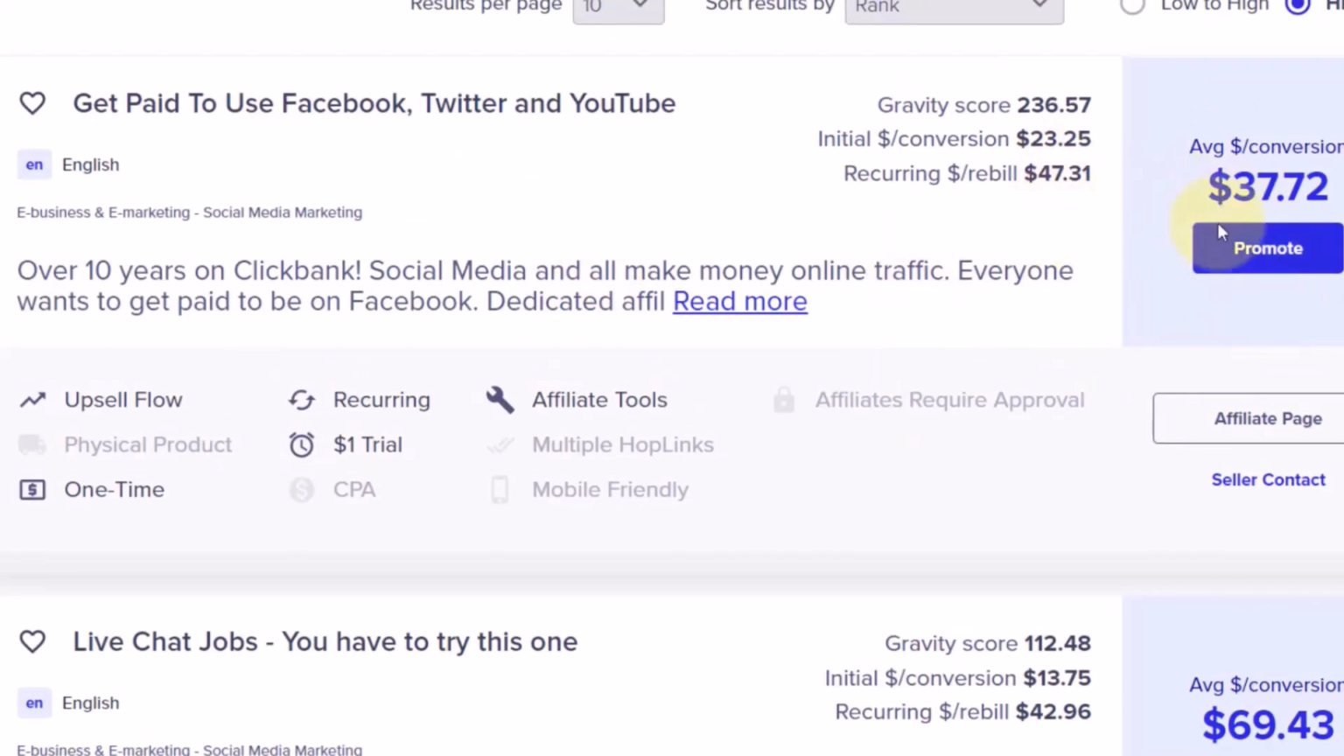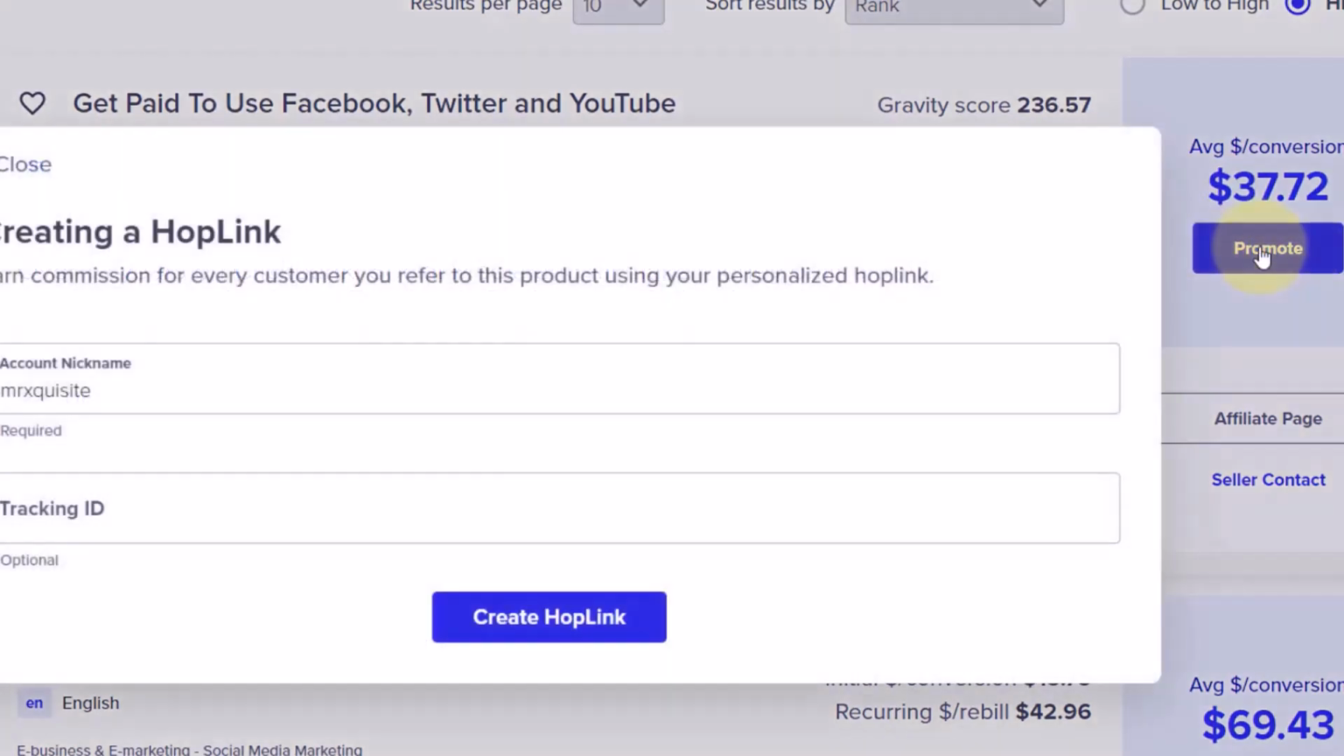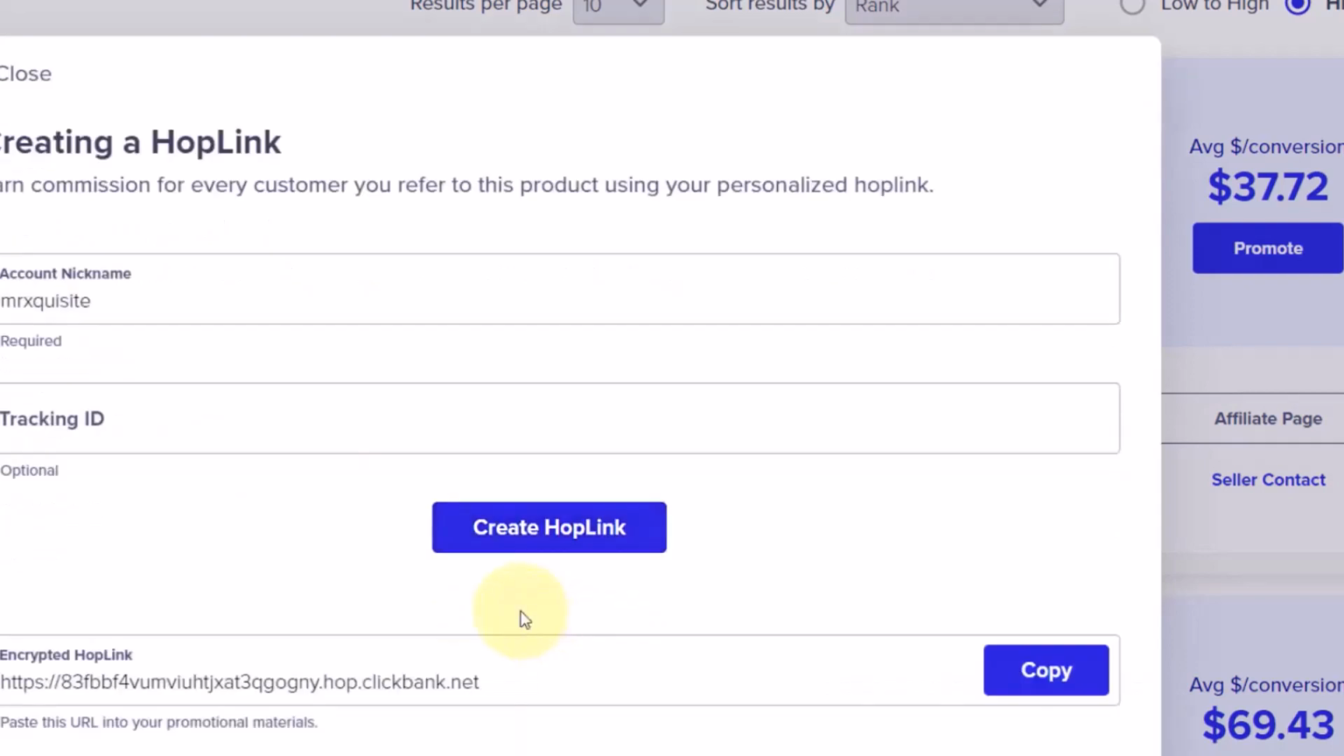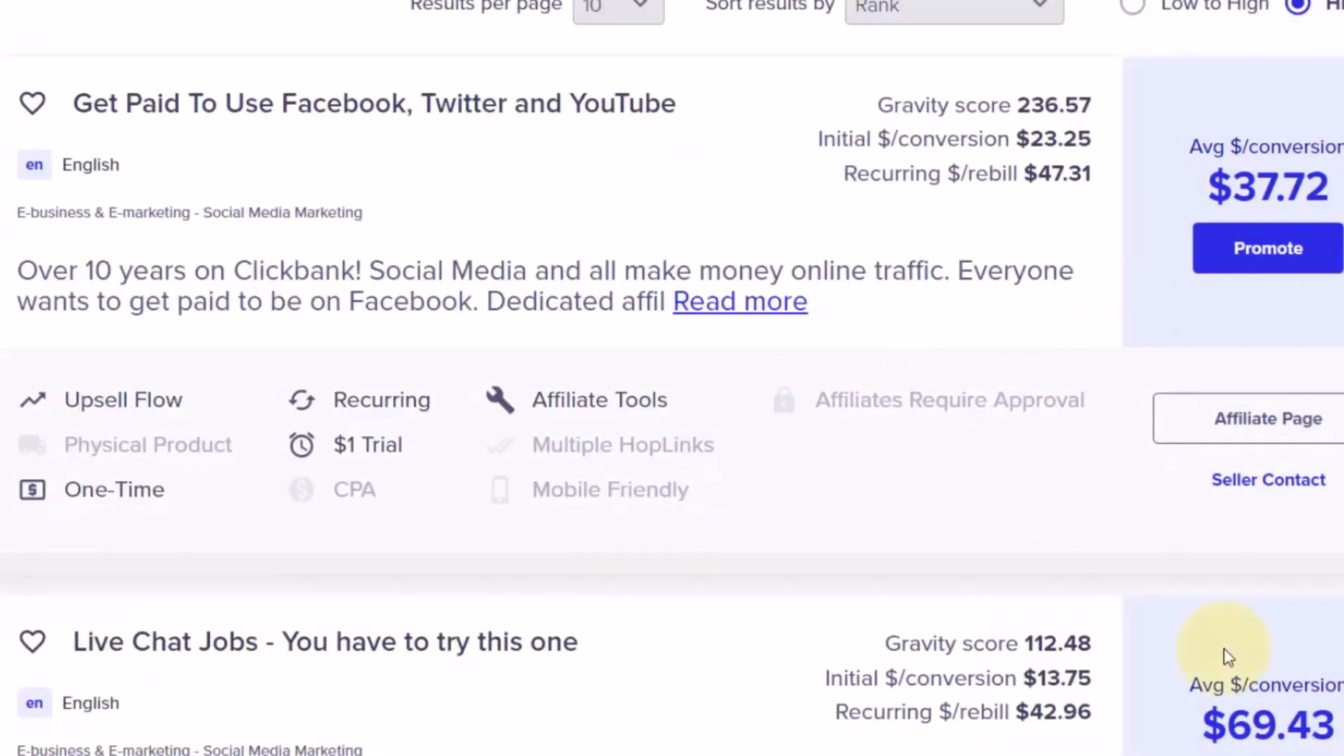So what you want to do from here is click on promote, then click on create hoplink, and then click on copy. Once you do that, the next thing you want to do is head over to Quora, because if you go back to this product right here, we are targeting those who want to make money online. As you can see, it says get paid to use Facebook, Twitter, and YouTube.